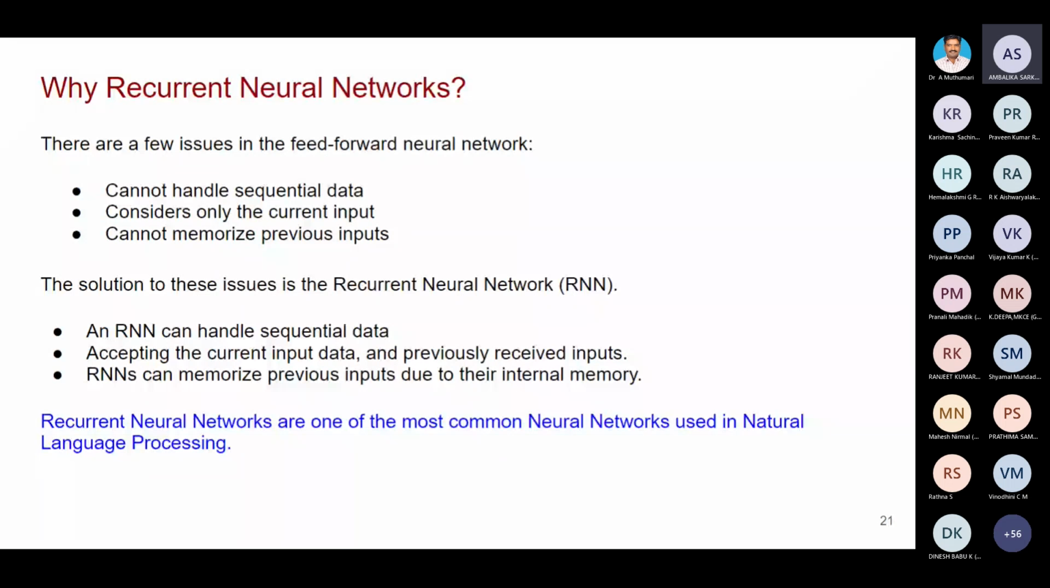So you see here, this is actually a CNN. CNN output depends only on the current input. It considers only the current input. It is processing the current input and giving output. That's it. It is not memorizing previous inputs. Therefore, it is not suitable for sequential data. Because it cannot memorize previous input, it is not possible to process sequential data.